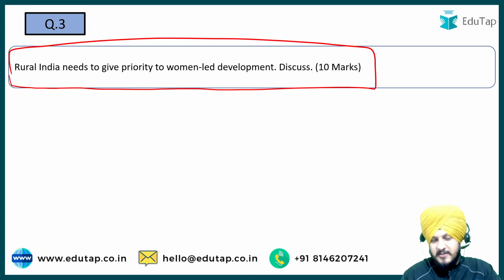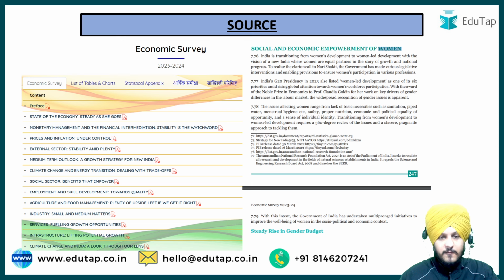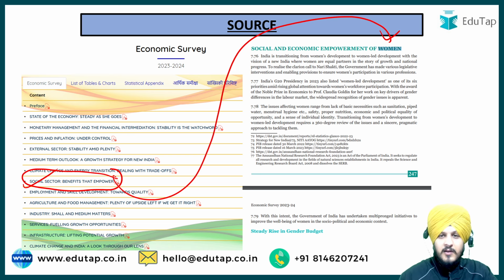But since we are talking about the source, there is a high probability of where the question could be derived from. So the answer is the Economic Survey. In the Economic Survey chapter on social sector benefits that empower, it very specifically talked about the social and economic empowerment of women. And if you are somebody who has taken the Economic Survey in a serious manner, then you must have covered these aspects of the document.